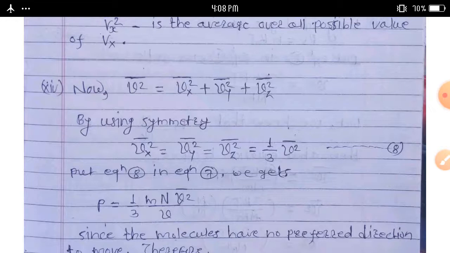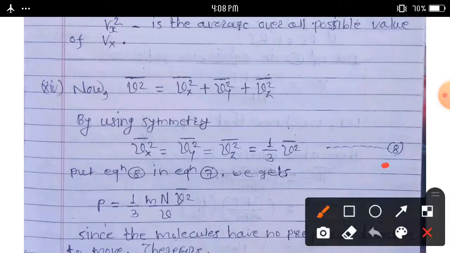By using symmetry, v_x square bar is equal to v_y square bar is equal to v_z square bar. Then we can write 1 by 3 v square bar. Consider equation number 8 here.